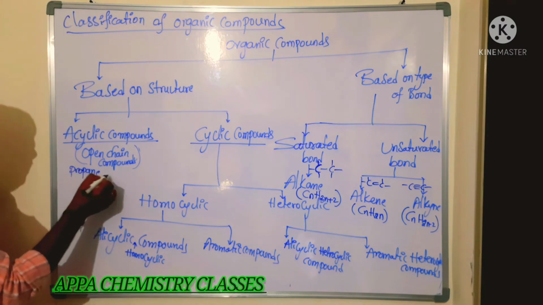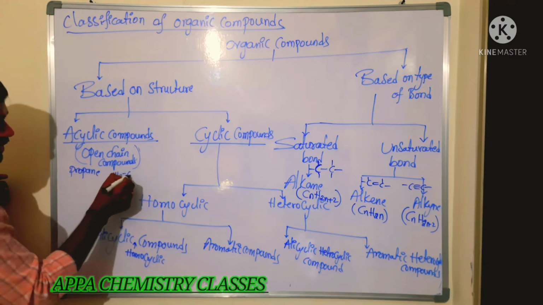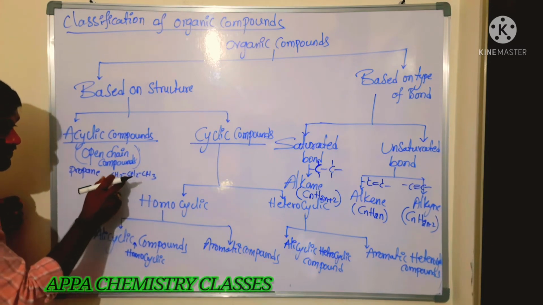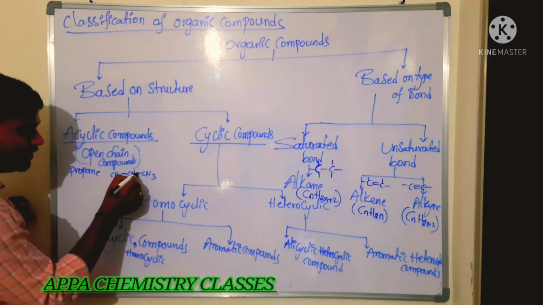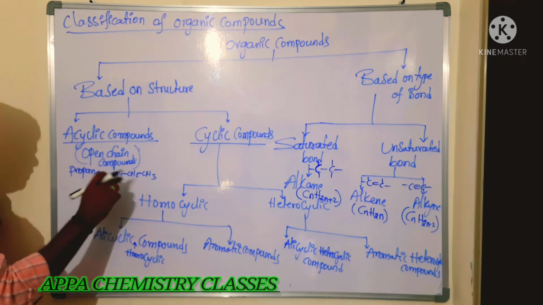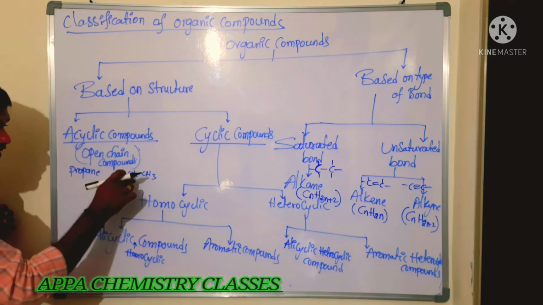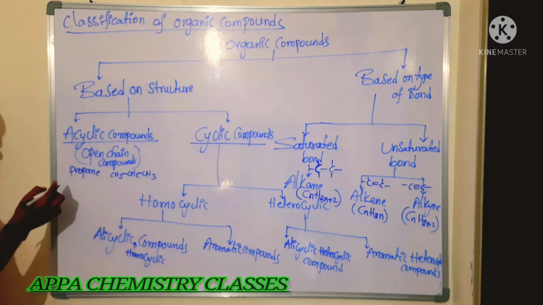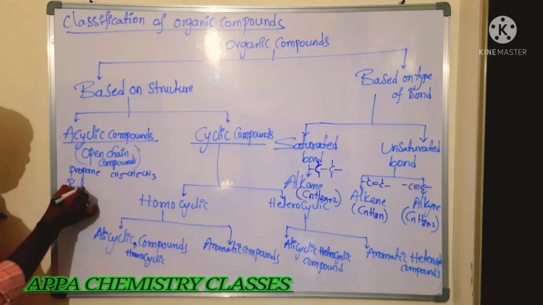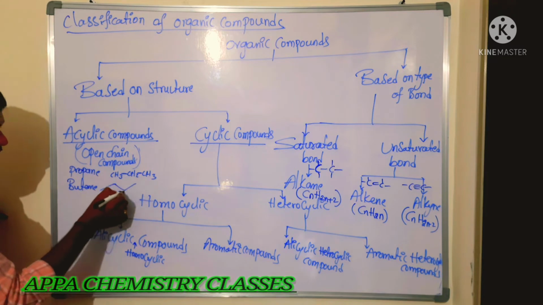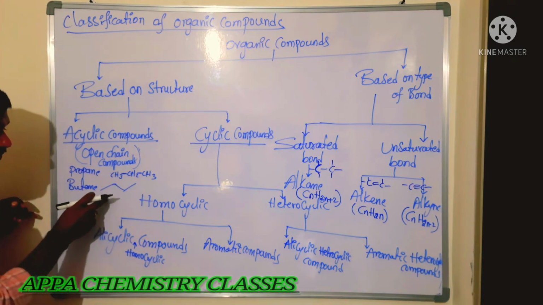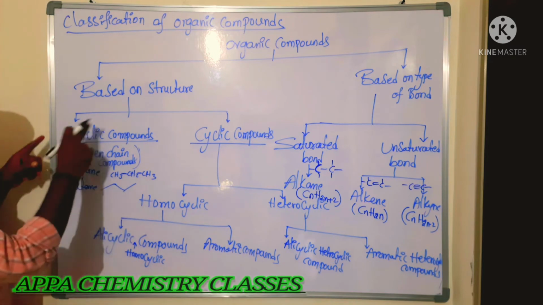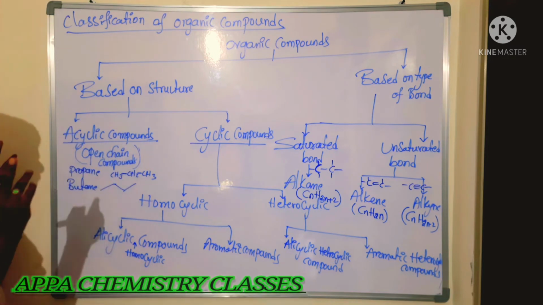So here carbon atoms are arranged like this: CH3, CH2, CH3. Which form is it? It is a dash form. So we are placing the lines between the carbon atoms. We are representing the atoms, and between the atoms we are representing the lines. That is dash form. You can take butane. So I am writing here butane. If I write this one, which form of representation is it? It is a bond line representation. Is that clear? So these are called acyclic compounds or open chain compounds.